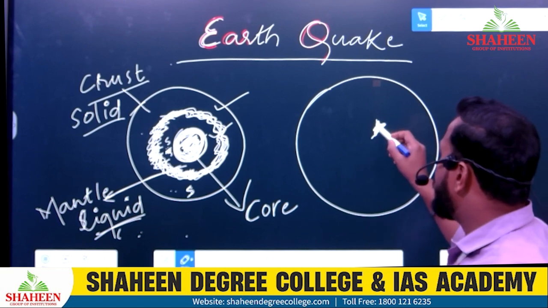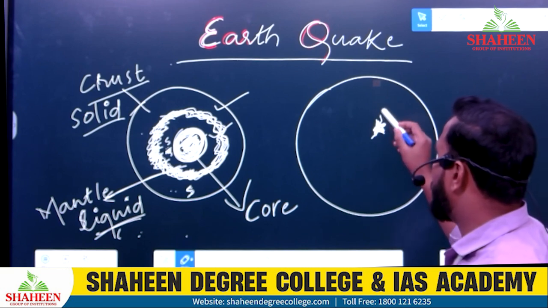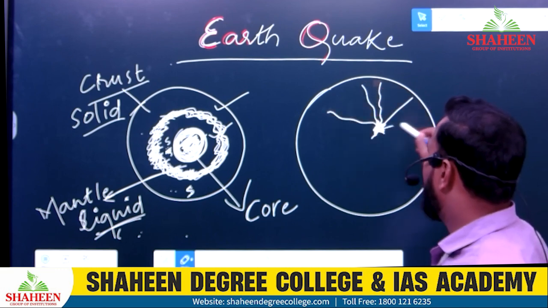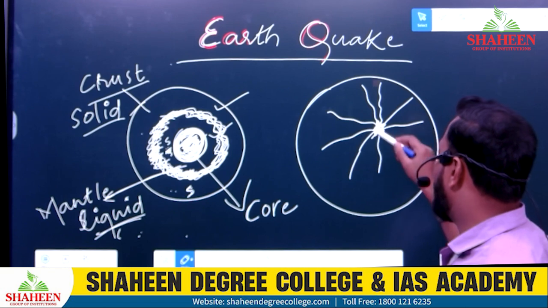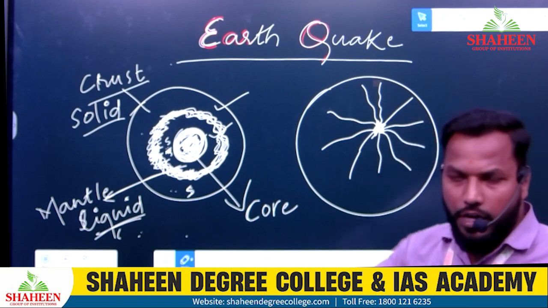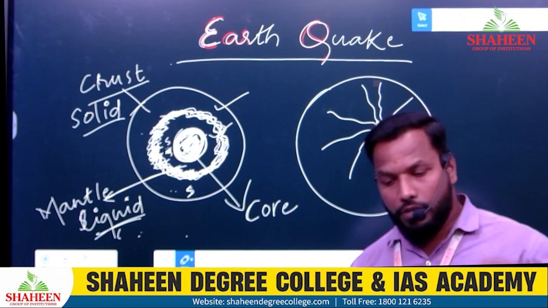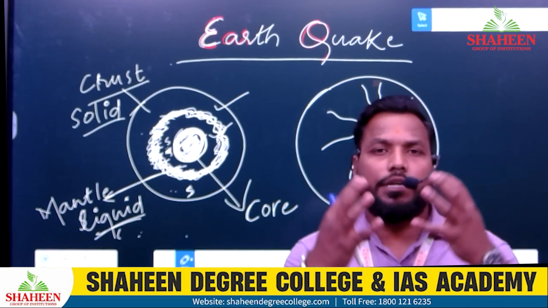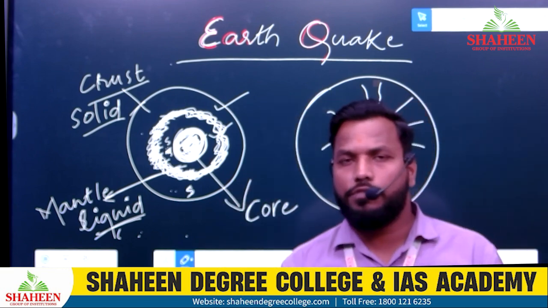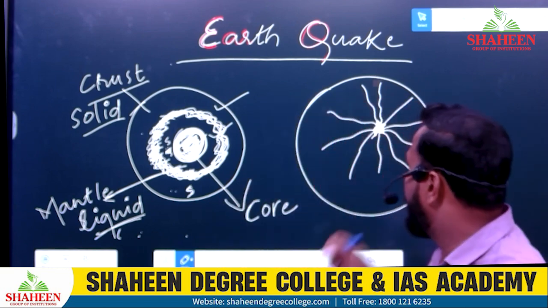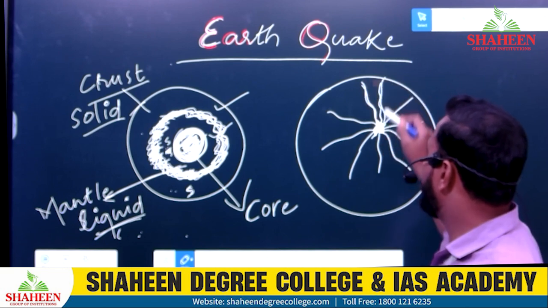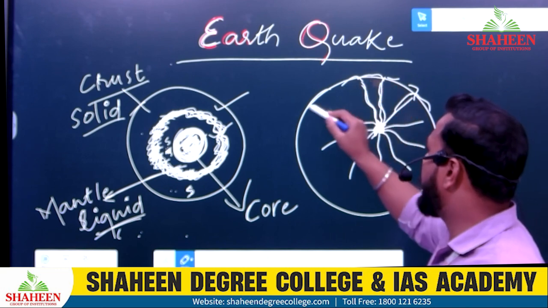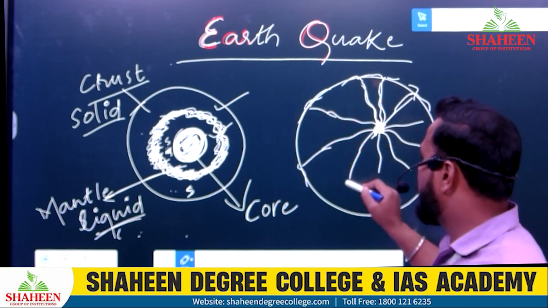When the process is taking place here, the vibration is going everywhere, to the outside surface of the earth. When something is happening deep inside, its energy is being transferred through to the outer surface of the earth. The same energy is being transferred here, on the surface, outside the earth.